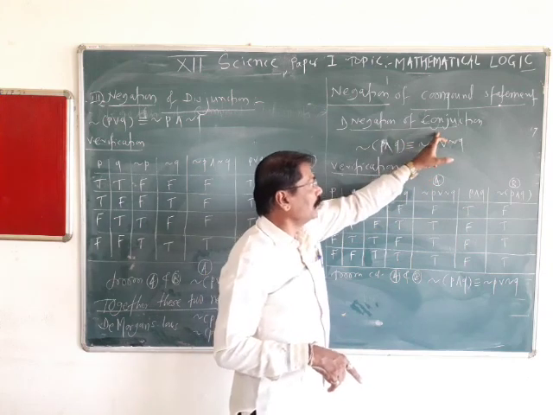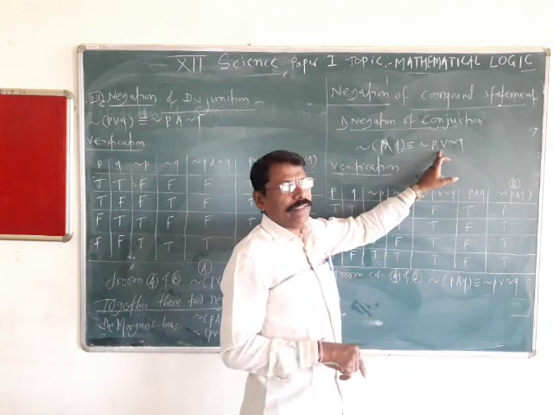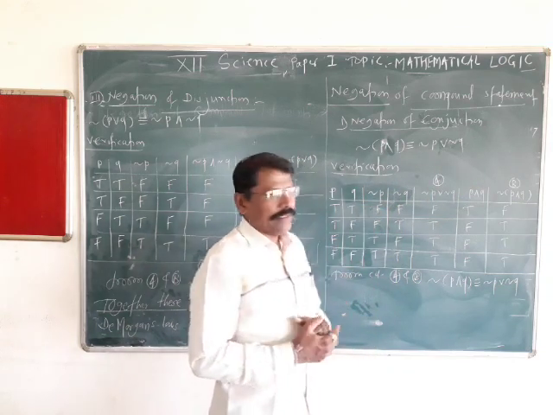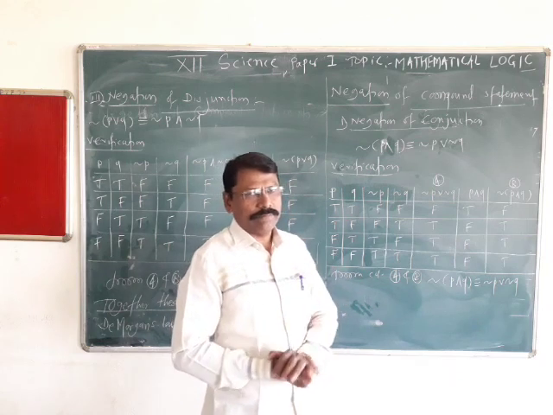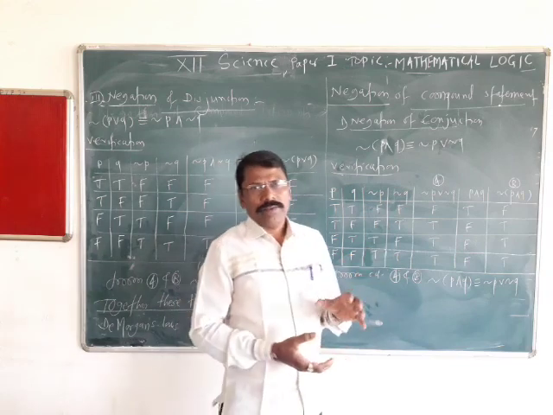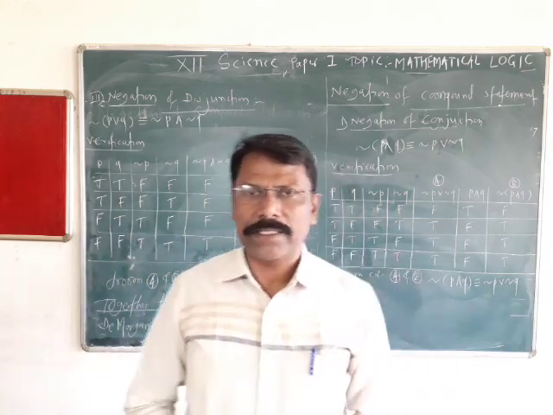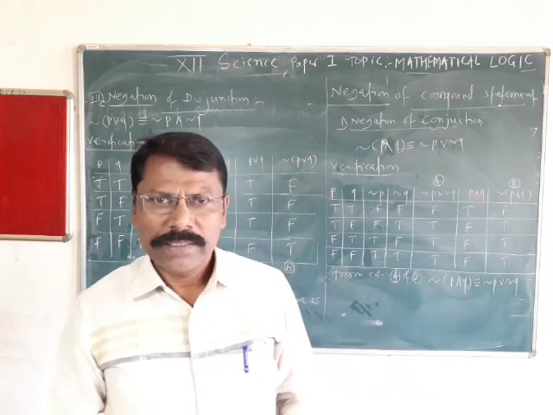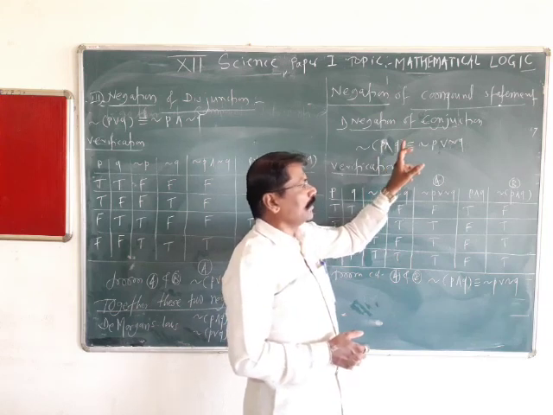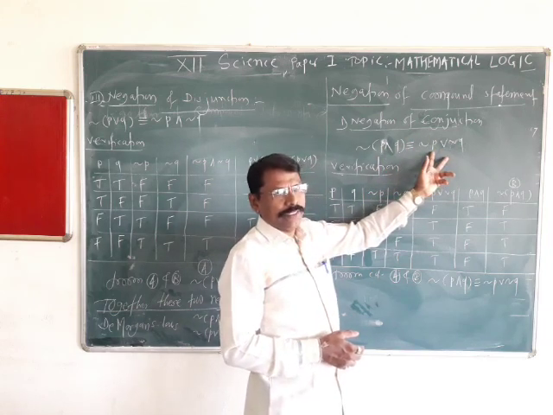Negation of conjunction is a disjunction with individual negations. You might have remembered this in set theory. We use this. These are called De Morgan's laws: A union B dash is equal to A dash intersection B dash. Same thing. Negation of conjunction is disjunction of individual negations.